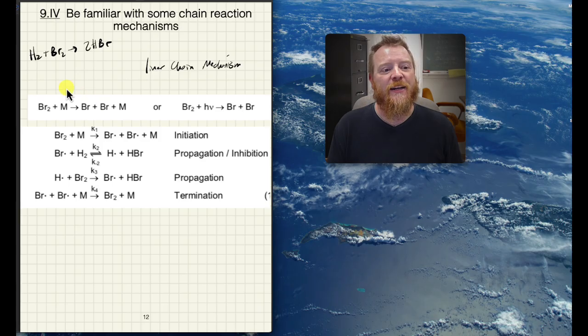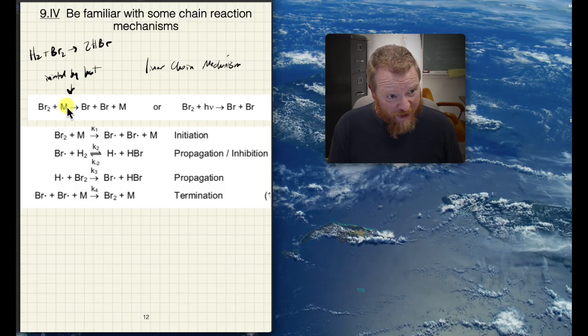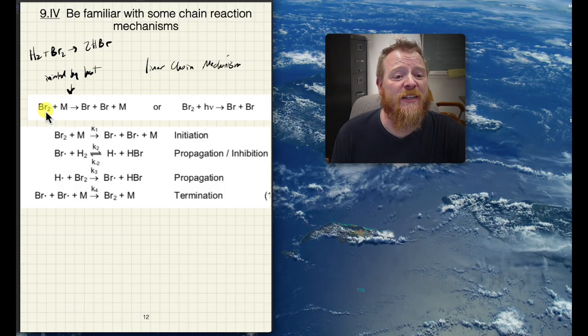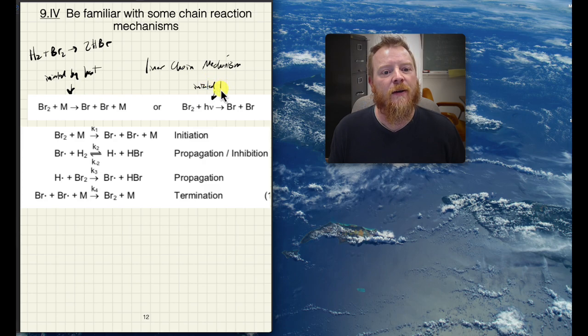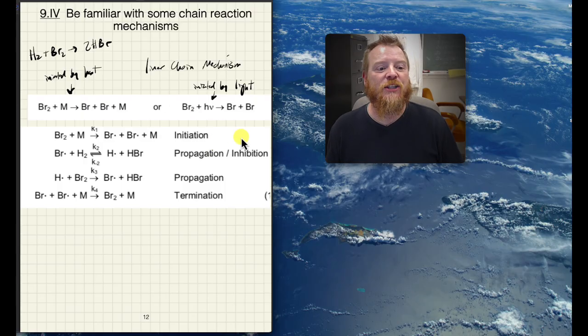The reaction can be initiated by heat. And hopefully we can start to recognize that, right? When we see Br2 plus M to make 2 Br, that's our Lindemann-Hinshelwood initiation, where bromine would be the initiator. Or it could be initiated by light, okay? In either case, the reaction is initiated with the creation of bromine radicals. This step with Br2 plus M is showing the heat initiation. The light initiation will also generate bromine radicals.